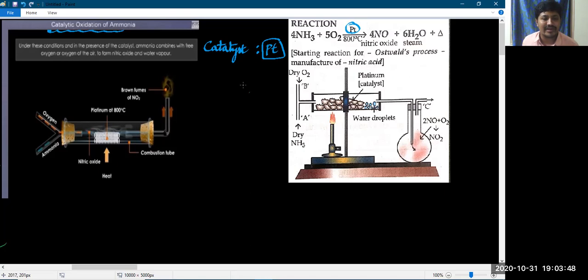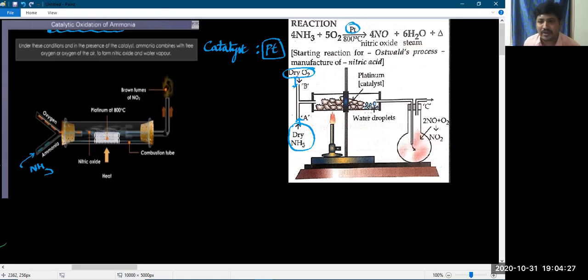the reactants required here are, of course, since we are studying the chemical properties of ammonia, ammonia and oxygen. But the change is that we are using a catalyst here. In the previous reaction we did not use a catalyst, but here we are. I'll pass ammonia gas here, NH3. Both diagrams are the same. Dry ammonia we are passing in this nozzle, and dry oxygen also we are passing in this one. Both gases will reach the fusion tube.